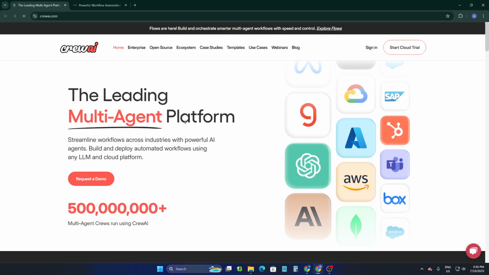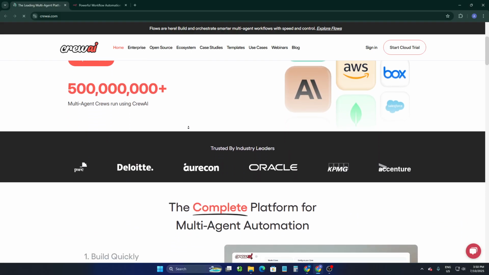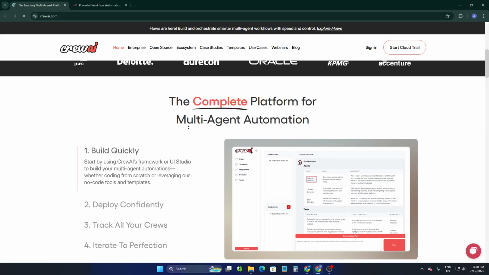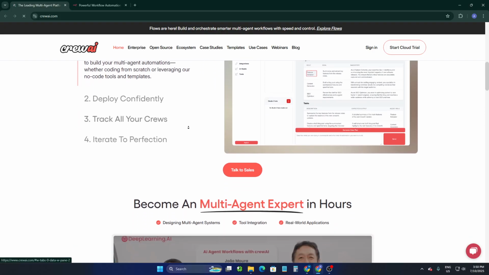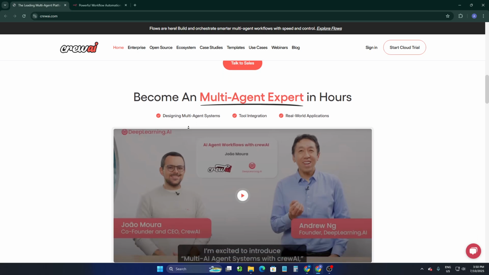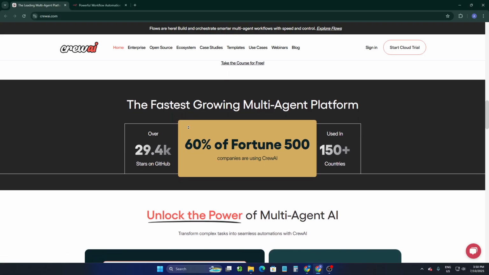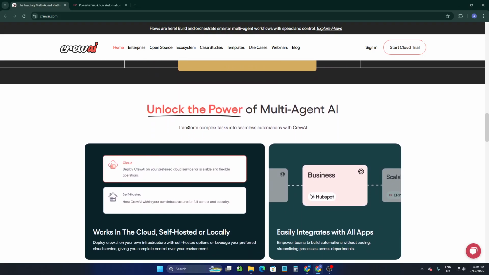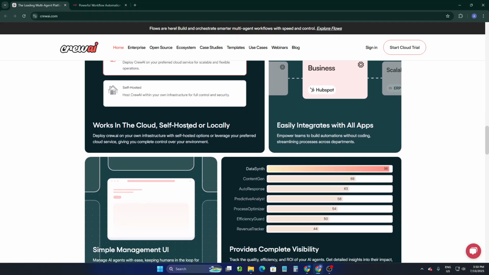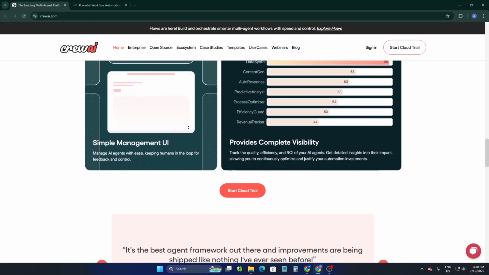The first, Crew AI. So, Crew AI is a newer platform designed to build AI agents that work together in a team-like structure. It's focused on complex task delegation, combining LLMs with tools, APIs, and memories, great for AI workflows like autonomous research work or customer service bots.